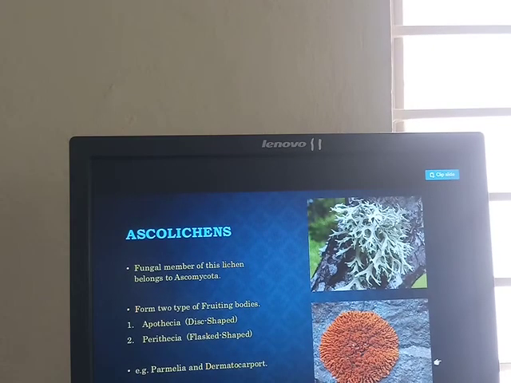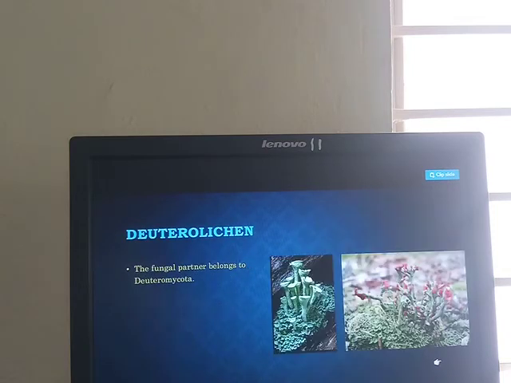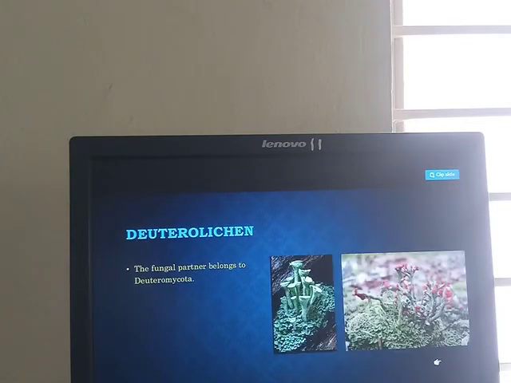And next one is on the basis of the fungal component. The fungal member of lichens belongs to the Ascomycetes. The lichens divide into types: ascolichens, basidiolichens and deuterolichens.